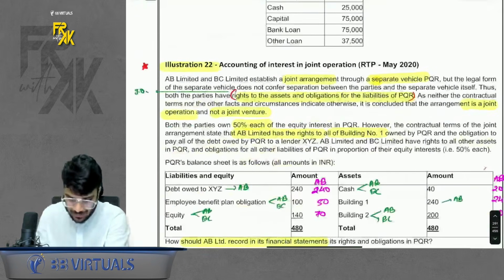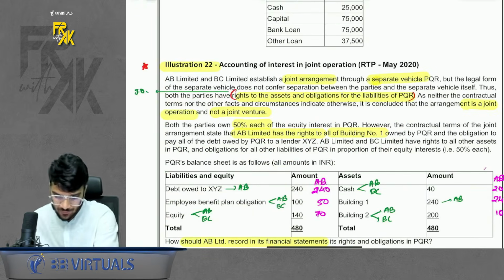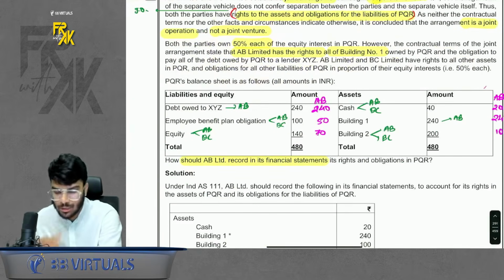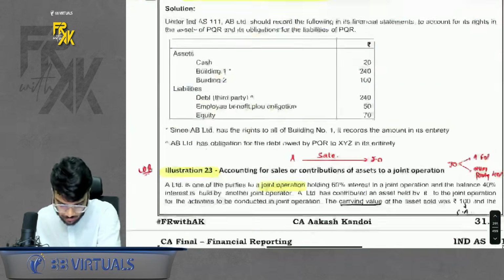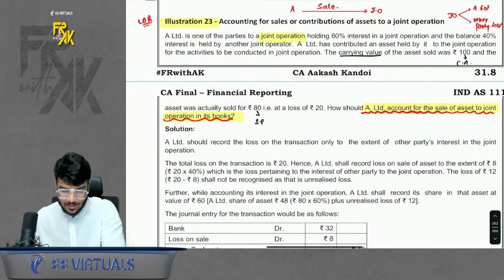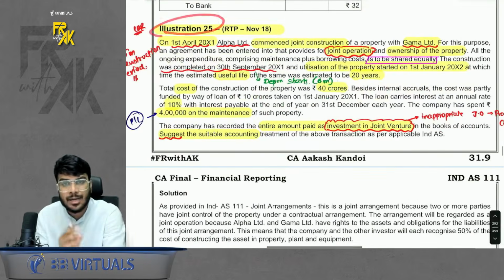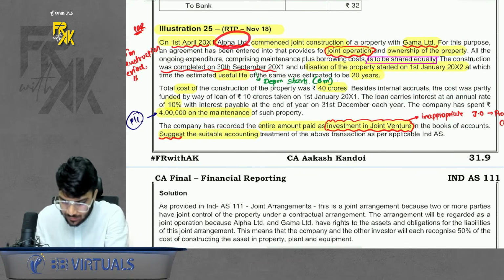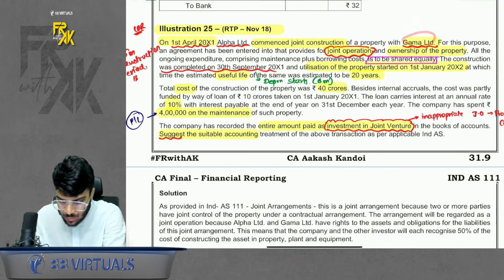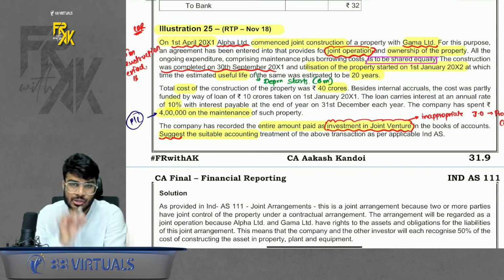Like the same. Okay. So same was illustration number 22 also. Exactly same. They have given the bifurcation. Just allot what belongs to you. Okay. So basic question on proportional consolidation is there. Apart from this, we have illustration number 25 as well. Okay. In 25, what is given? They had mentioned that there are two companies, Alpha Gamma. They want to commence a joint construction of the property.